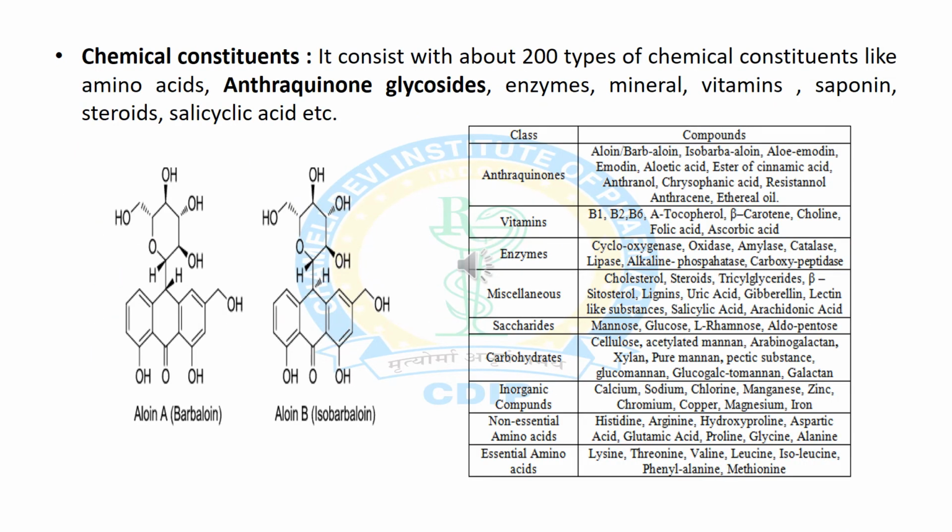Now we will discuss the chemical constituents of aloe vera. It consists of about 200 types of chemical constituents, and these are amino acids, enzymes, minerals, vitamins, saponins, steroids and salicylic acid. The major constituents are anthraquinone glycosides, and these are barbaloin, isobarbaloin, aloe-emodin and emodin.